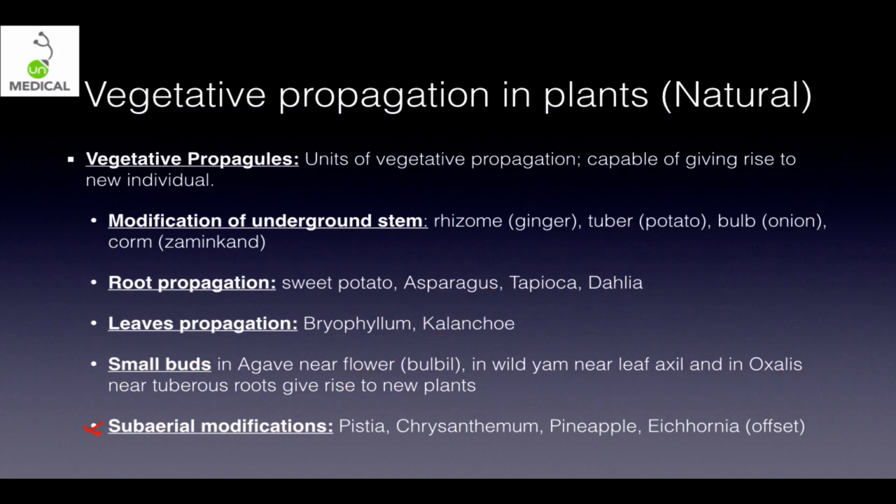So we also have something called subaerial modifications. Examples: pistia, chrysanthemum, pineapple, everyone drinks its juice. And then you have eichhornia. The structure from which eichhornia grows is called an offset. So I'll draw you some diagrams now.